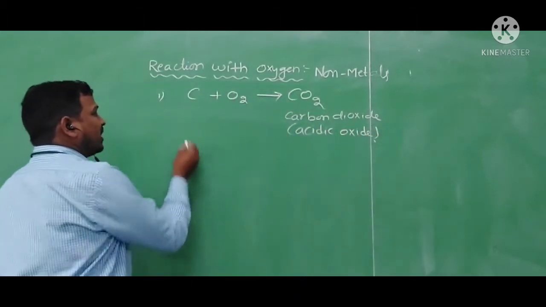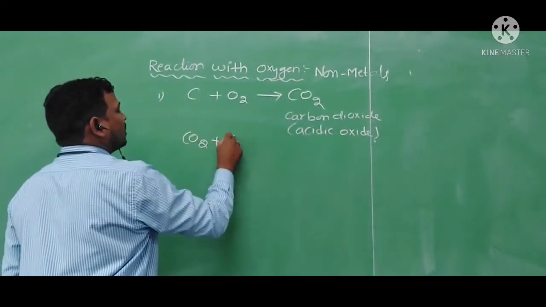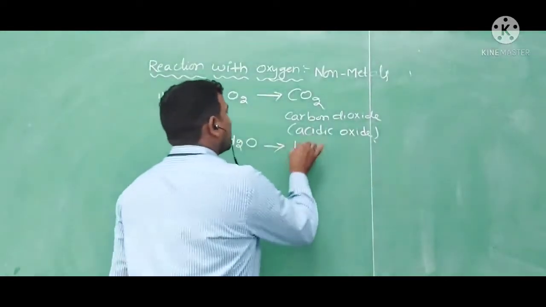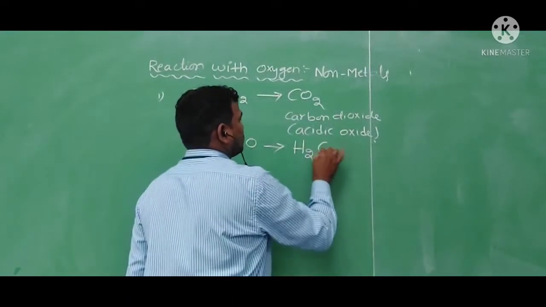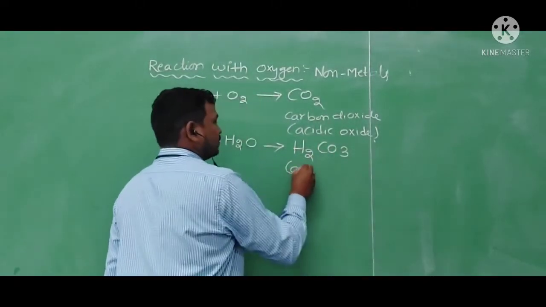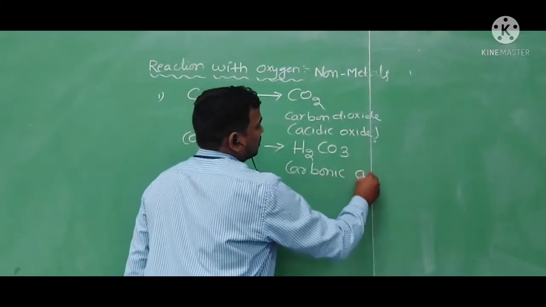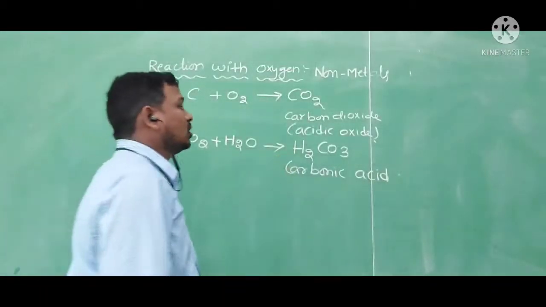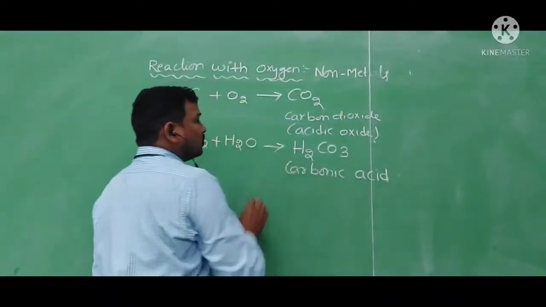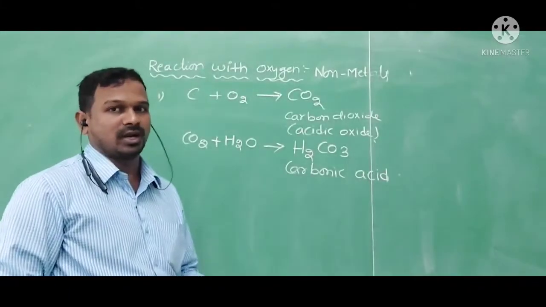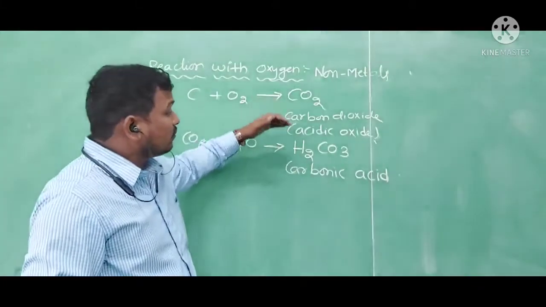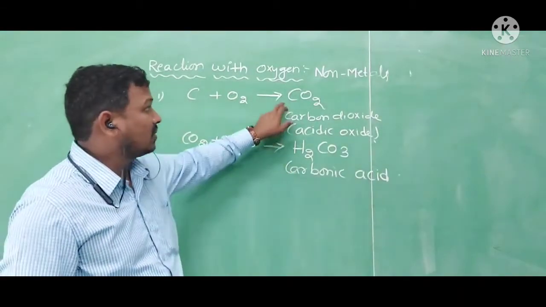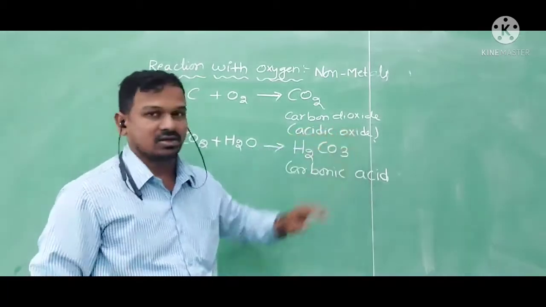When this acidic oxide reacts with water, meaning carbon dioxide dissolves in water, it produces carbonic acid, H2CO3. This carbonic acid will turn blue litmus into red. By that we can say carbonic acid is an acid, and carbon dioxide is an acidic oxide.